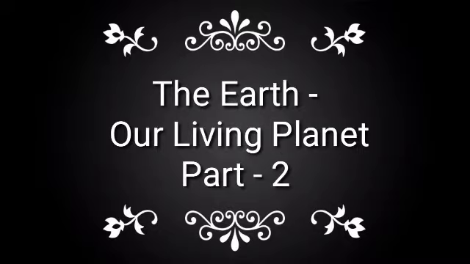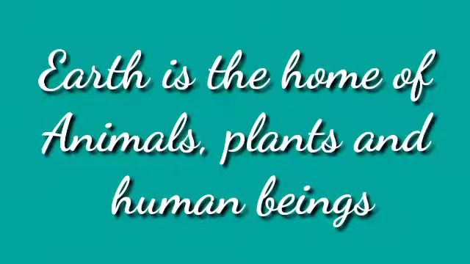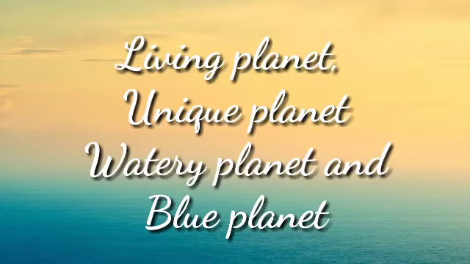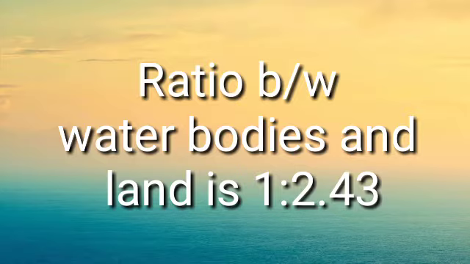The continuation of the lesson, the Earth, our living planet, in which we have learned that the Earth is the home for all forms of life like plants, animals and human beings. And we have learned about the many names of Earth. Earth is called by many names, known as living planet, unique planet, watery planet and blue planet. And the ratio between the land and water bodies is 1:0.43.